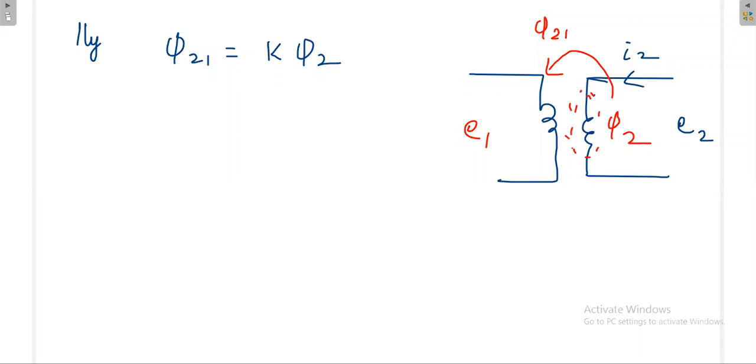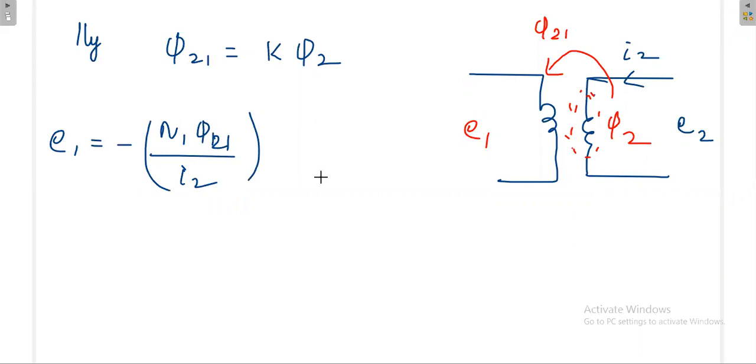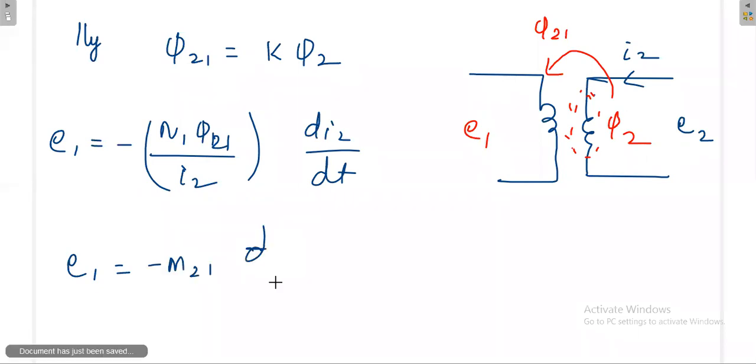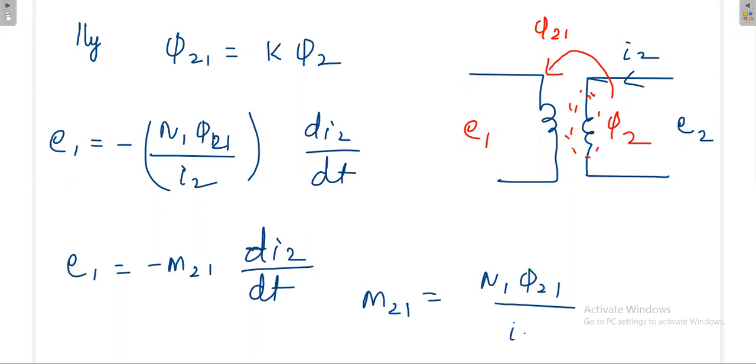The EMF induced at the primary side, E1, similarly from the previous experience you can directly write, is N1 d phi 21 by dt, or otherwise E1 is equal to M21 di2 by dt. Or otherwise M21 is equal to N1 phi 21 divided by I2, or finally K phi 2 N1 divided by I2.